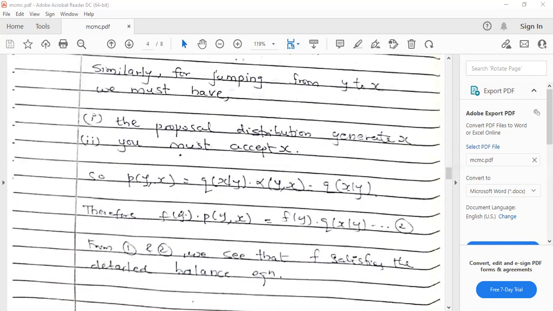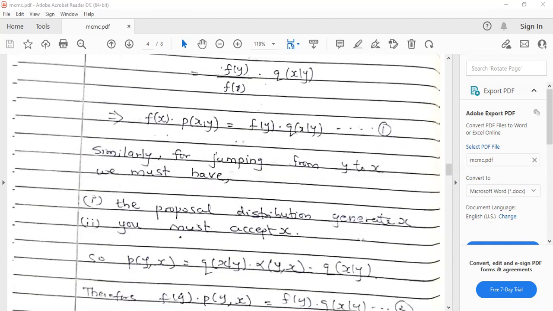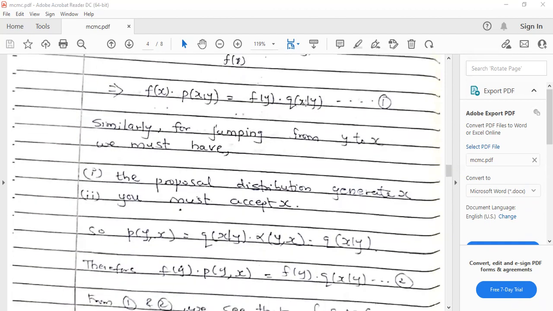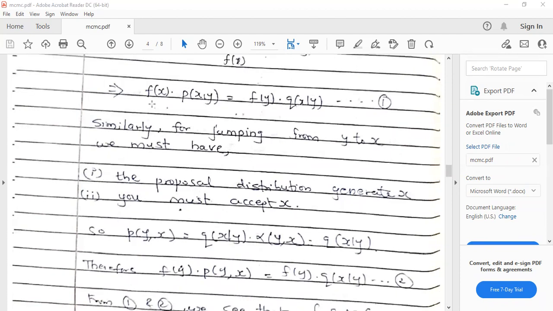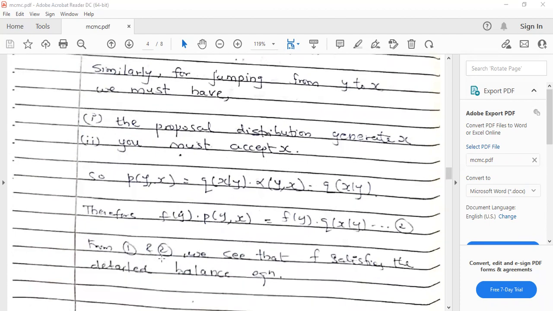So f of y into p of y comma x is the same as f of y into q of x given y. Now if you look here, f of y q of x given y appears on both sides, so the right hand side is the same, and hence the left hand side is also the same. So from 1 and 2, one can observe that f satisfies the detailed balance equation.